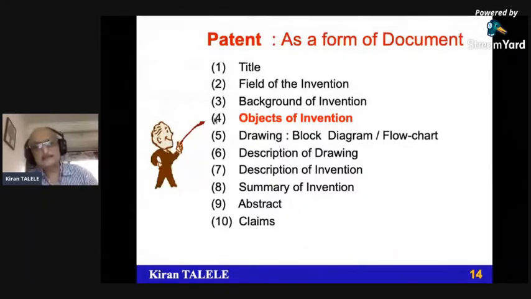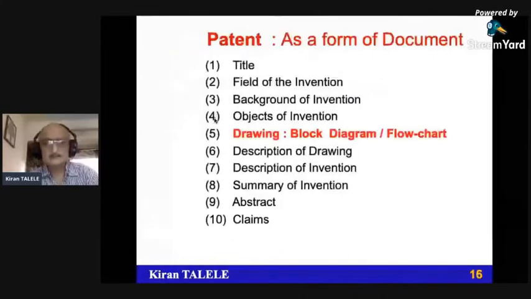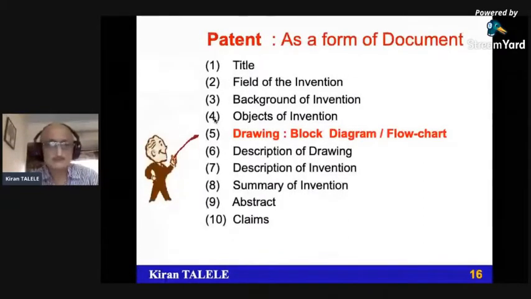But whenever you go to a patent attorney, you need to have the answer to this question: what is the purpose of this invention? The object of invention provides the purpose, essential aspects and preferred optional options. This is optional; even if it is not there, the patent is granted.